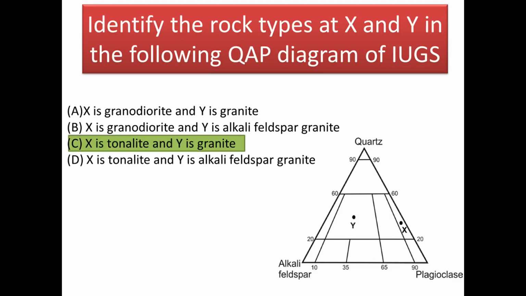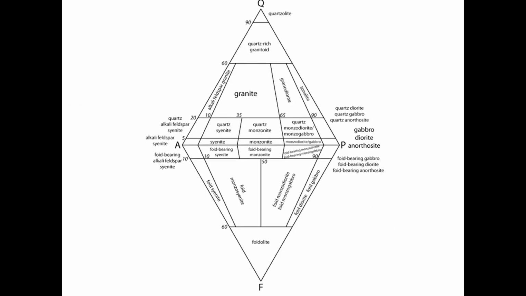Next, identify the rock types at X and Y in the following key QAP diagrams of IUGS. Now if you look at the QAP diagram, you can clearly say that X is tonalite and Y is granite. Okay. So the sequence there from left to right is first alkali feldspar granite, then granite, then granodiorite, and at last we have tonalite. Okay.